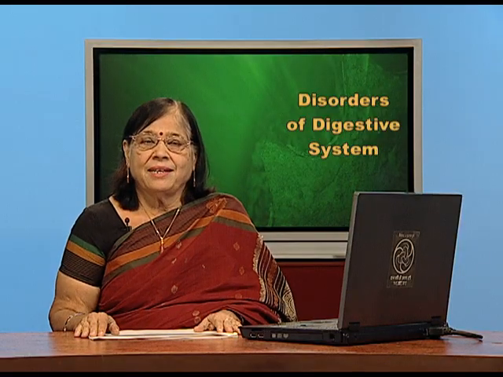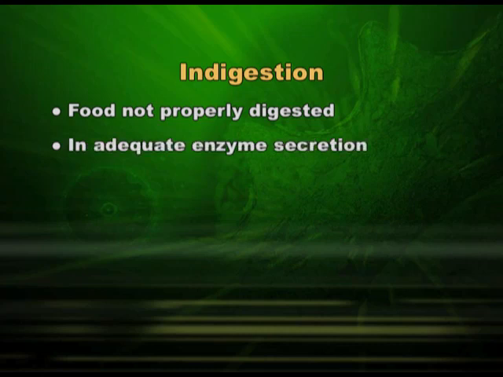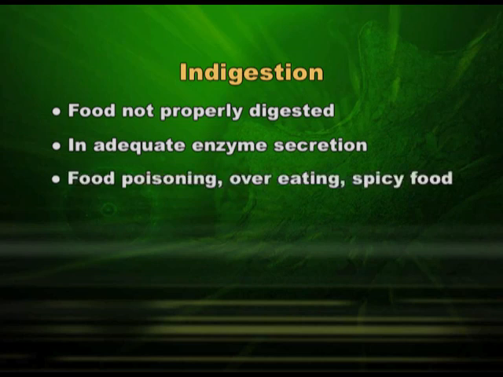Last point in this session is indigestion, where food is not properly digested. The reasons may be several, like inadequate enzymes, the enzymes are not produced properly, or there is food poisoning, or we have eaten more than required, or food is very spicy, or the food does not suit the body properly.